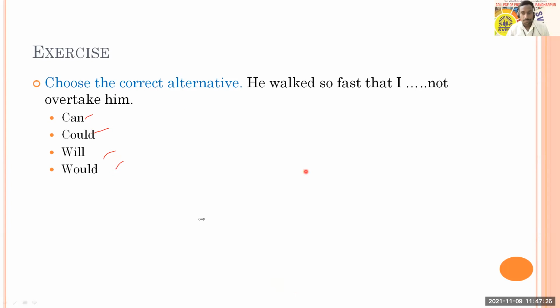From Pragati, Pooja, Mayuri. Think about it, you can get a clue from this word, "walked". Based on that, you people can choose your options. Pragati, Pooja.